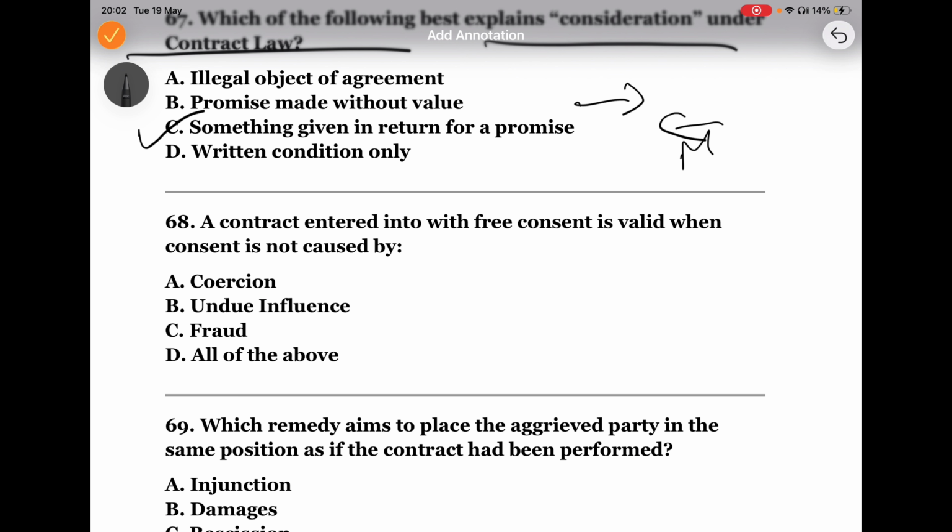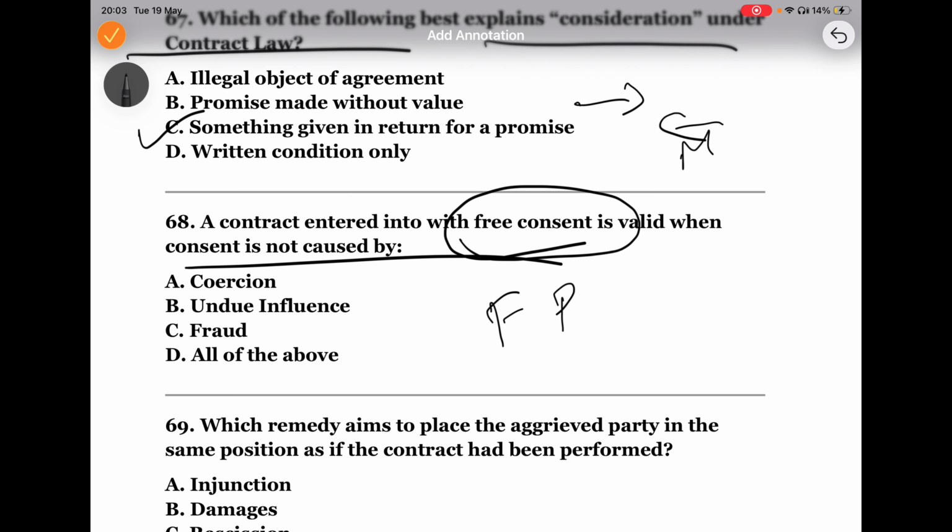Now, free consent. Free consent is absent when caused by, so that is the question. A contract entered into with free consent is valid when the consent is not caused by. The answer here is that consent should come freely and voluntarily. If an agreement happens because of force, pressure, cheating, or threat, this is not consent.